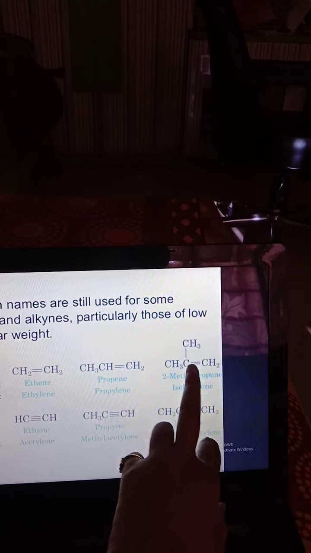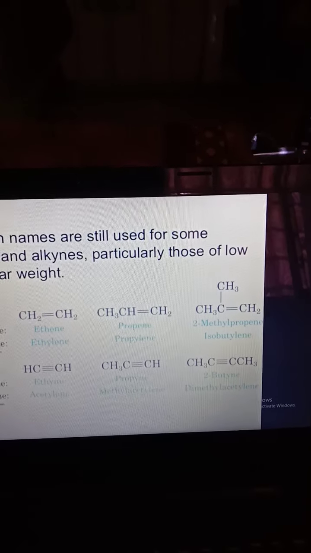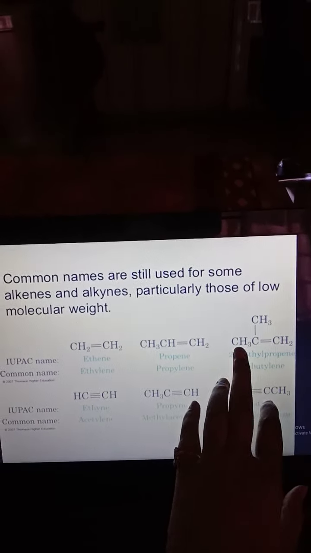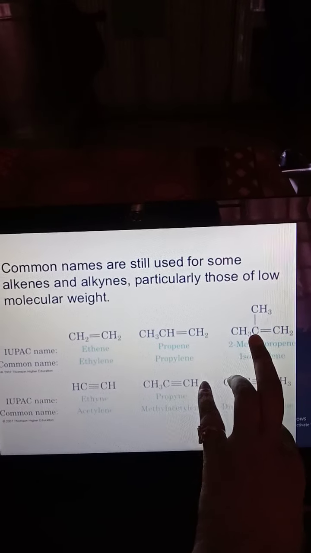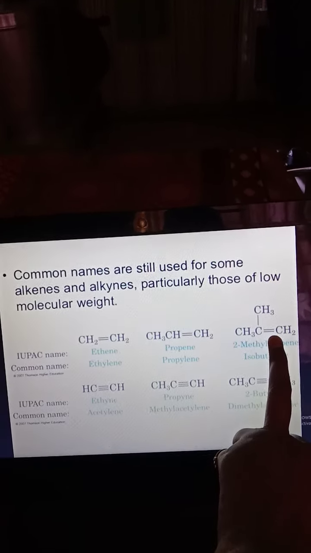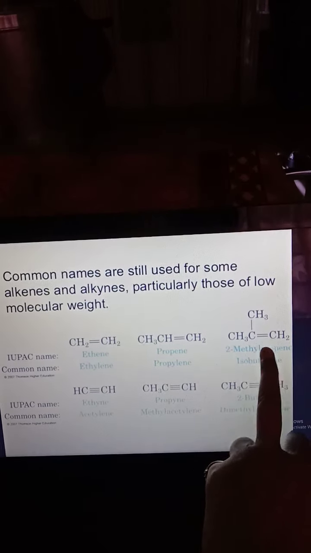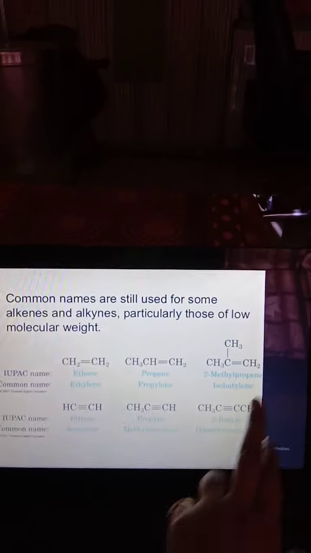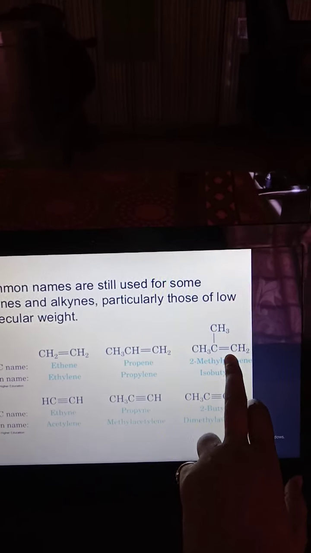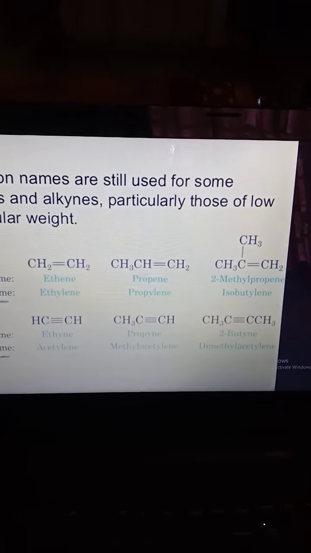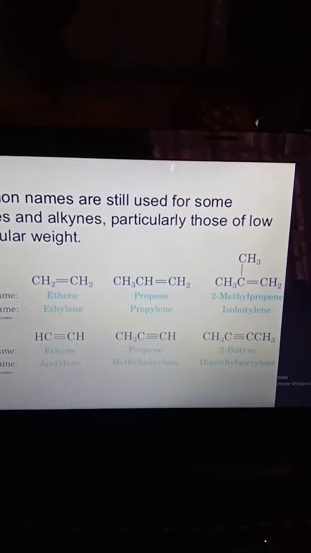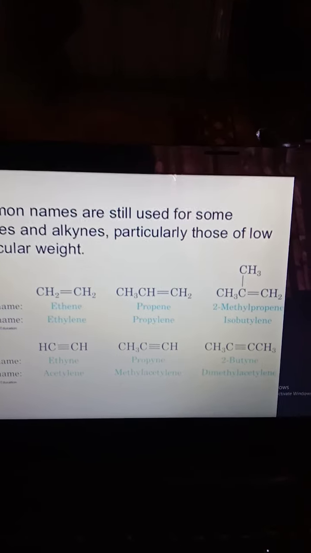containing the double bond. The alkene group should be present at the minimum carbon number, so we number 1, 2, 3 from the side where the double-bonded carbon gets the lower number. For example, 2-methylpropene: the double bond is present at carbons 1 and 2. That's why we can write 1-ene, but writing the 1 is not necessary.